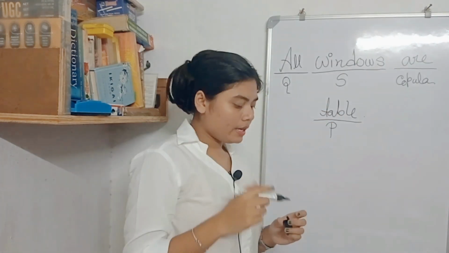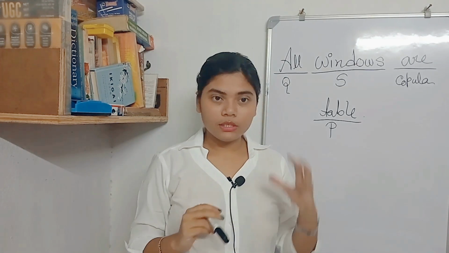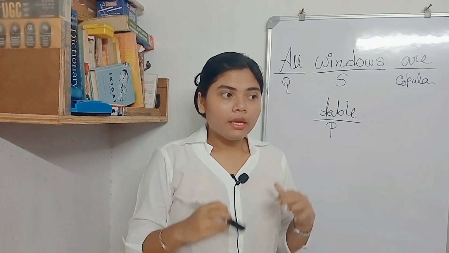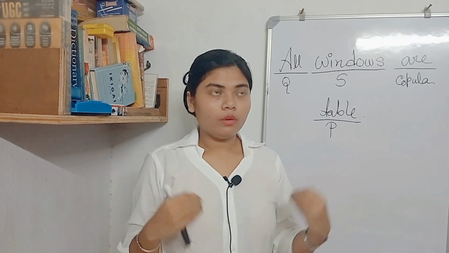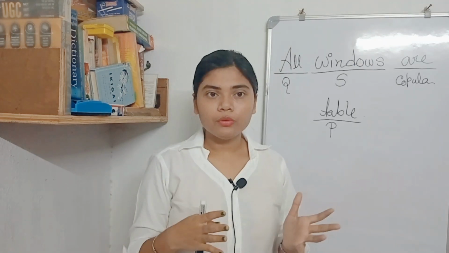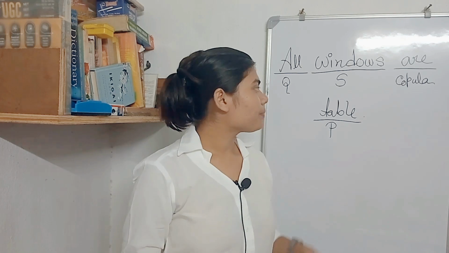So why am I telling you all these things? Because when I solve the syllogism one by one, you will not get confused about what is the subject, what is the predicate, and what was the copula. So for that clarity I just made that clear. For the first time today I will do only universal positive.